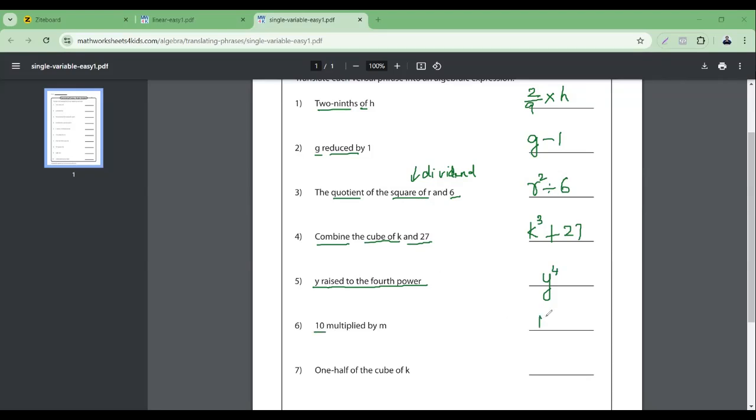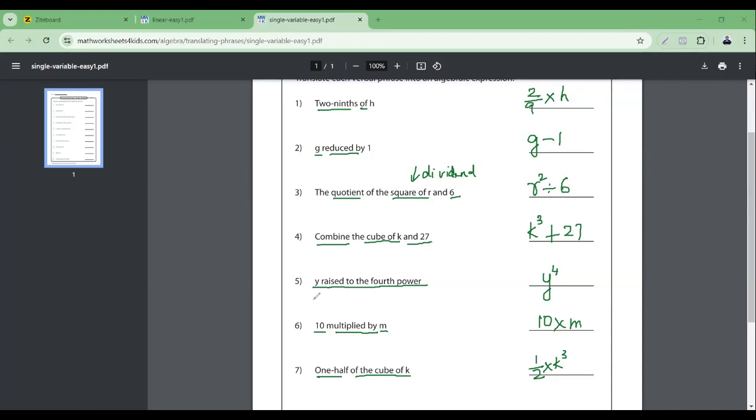10 multiplied by m. Okay, one half of the cube of k. Of is here, cube of k cube. I hope you're understanding how I'm changing every sentence into an algebraic expression, right?